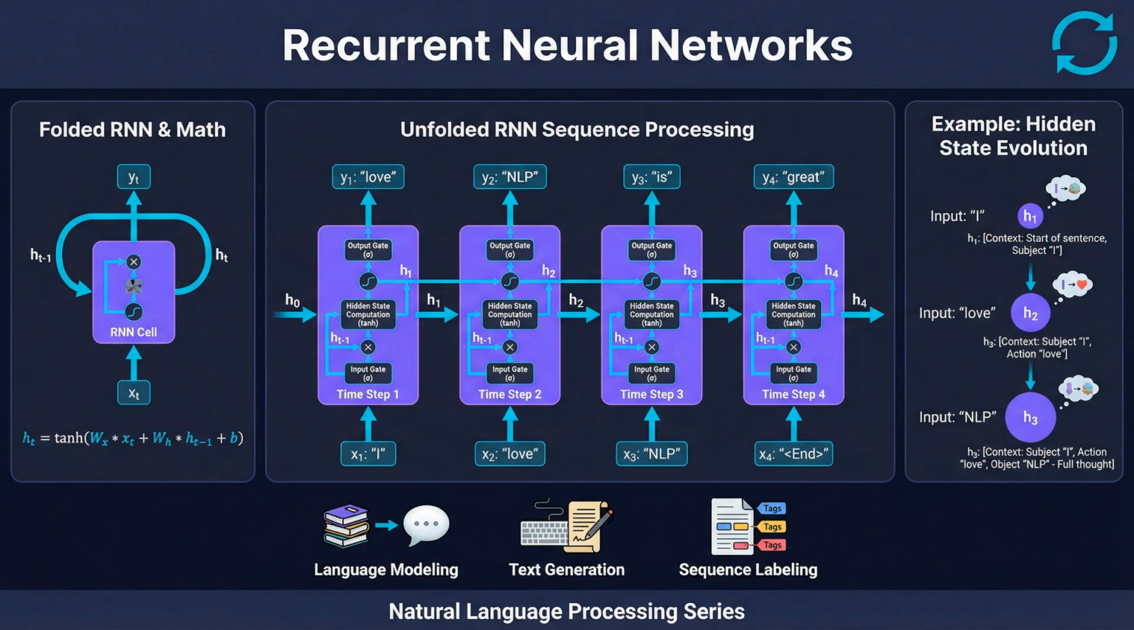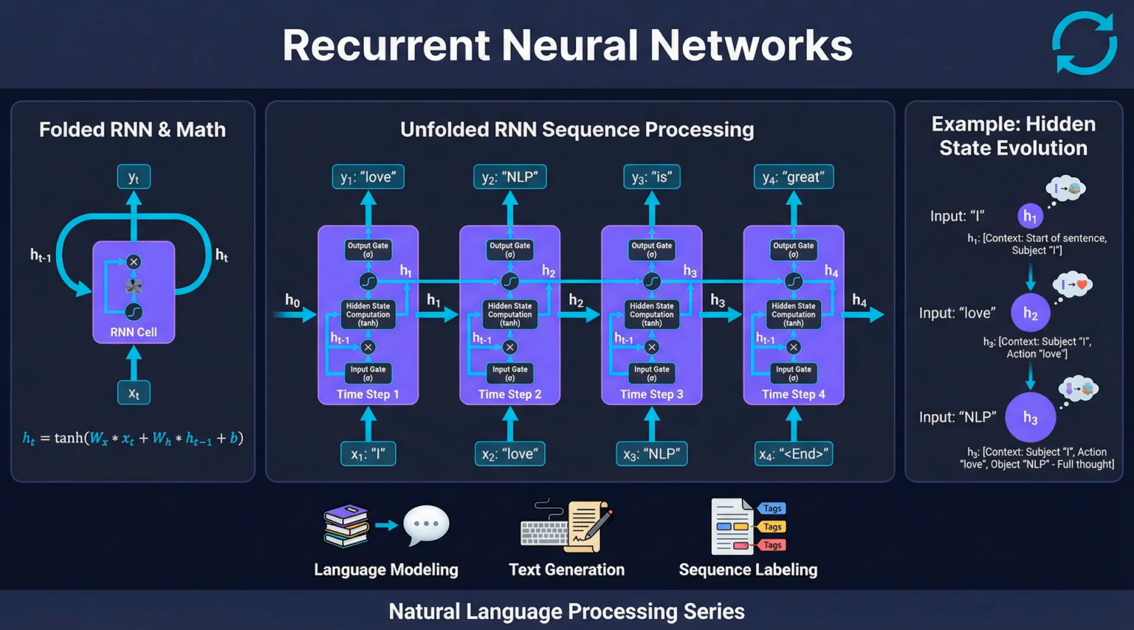Recurrent neural networks, or RNNs, are designed specifically for sequential data like text. Unlike feed-forward networks, RNNs have connections that loop back, allowing information to persist across time steps. When processing a sentence, the RNN maintains a hidden state that acts as a memory of what it has seen so far. At each time step, it combines the current input with the previous hidden state to produce a new hidden state. This architecture naturally captures dependencies between words in a sequence, making RNNs well-suited for language modeling, text classification,